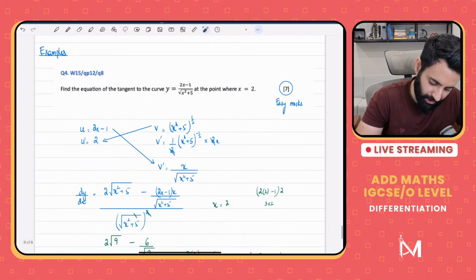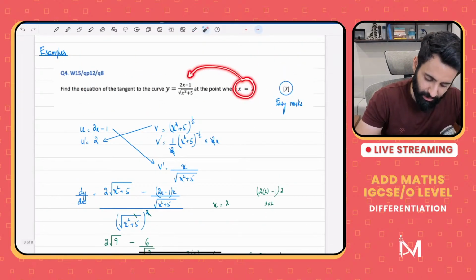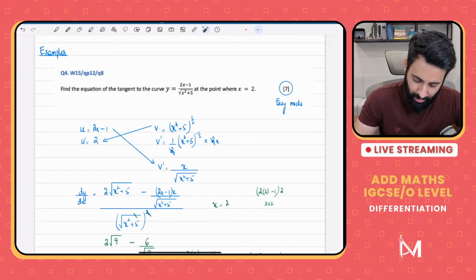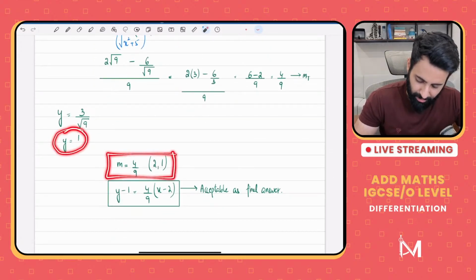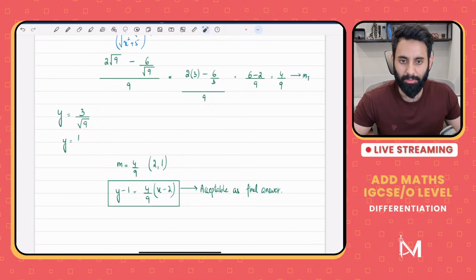Notice that we have the x coordinate, we want the y coordinate. So you plug in the x coordinate into the equation of the curve, you will have the corresponding y coordinate. Now you have enough information to find out the equation, and that's it. Form an equation, that's your answer. Okay, so let's do another question. Let's do a slightly more difficult one.